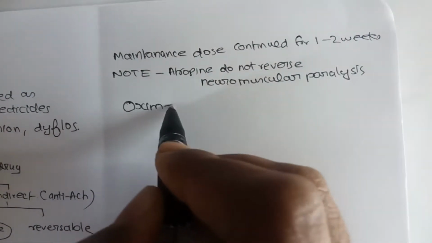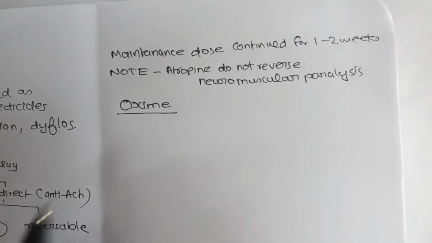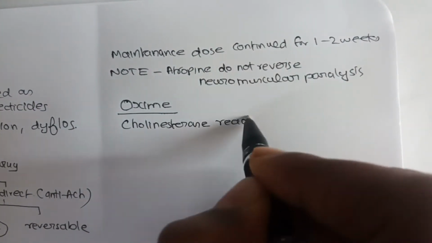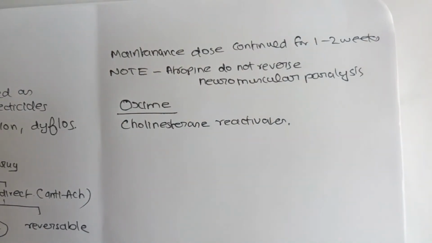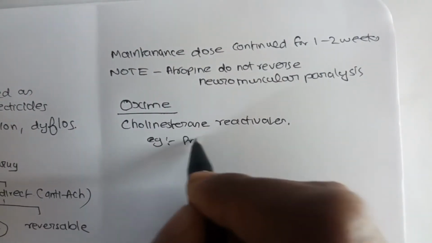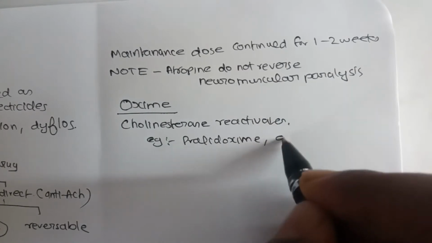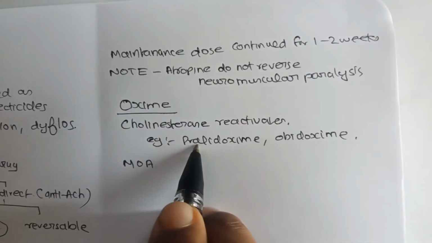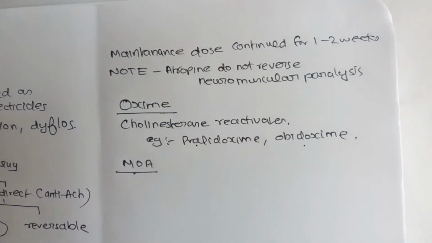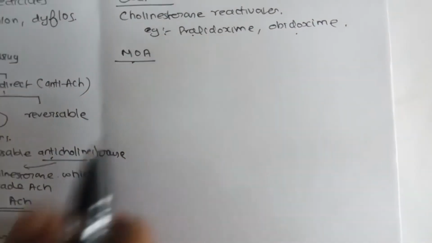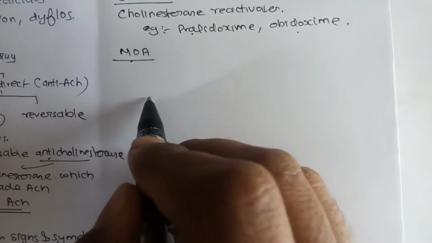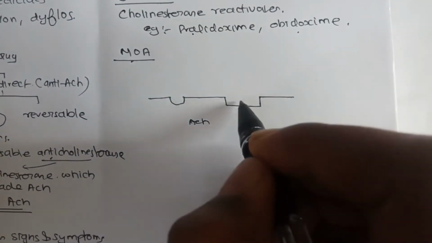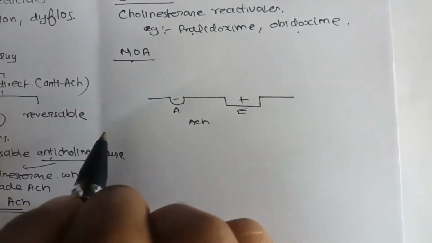So what are these oximes? In a simple sense, oximes are cholinesterase reactivators. Examples are pralidoxime and obidoxime. Now about the mechanism of action. For this, we should know that the cholinesterase has two sites, an esteratic site as well as an anionic site.